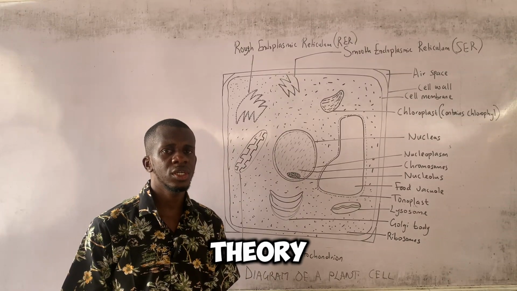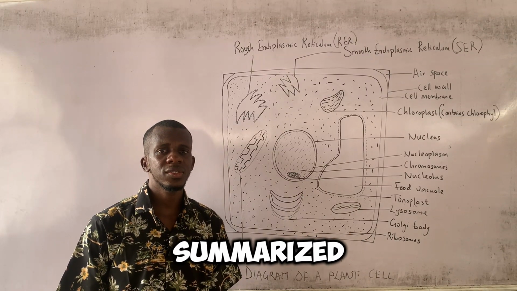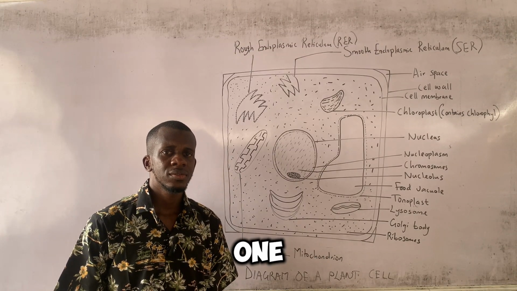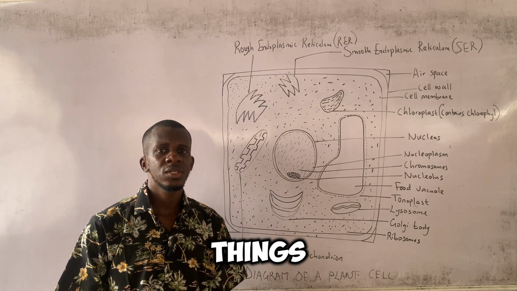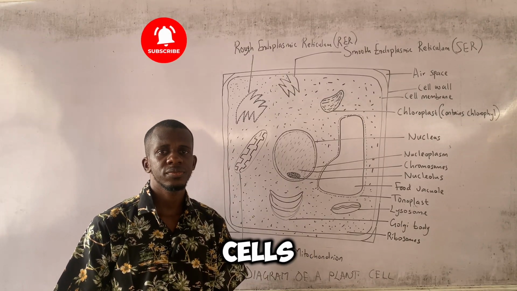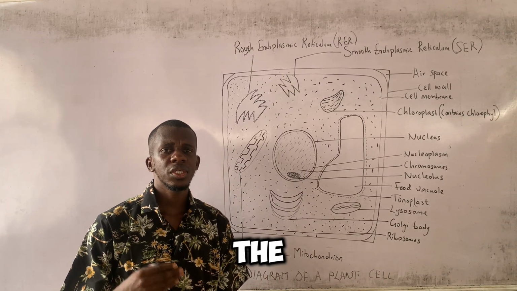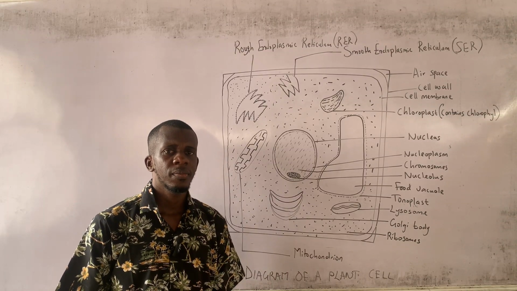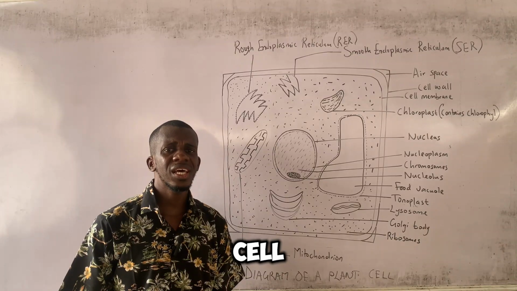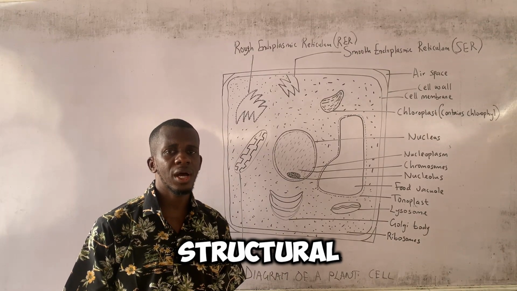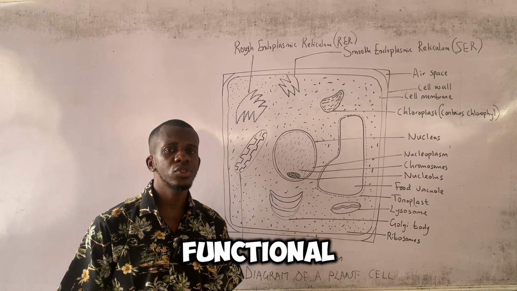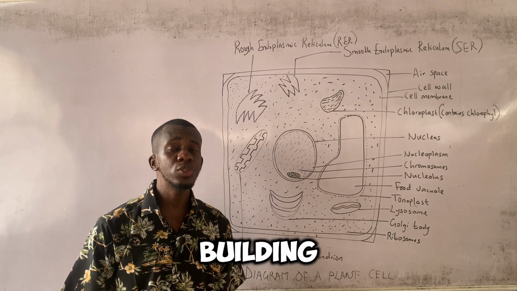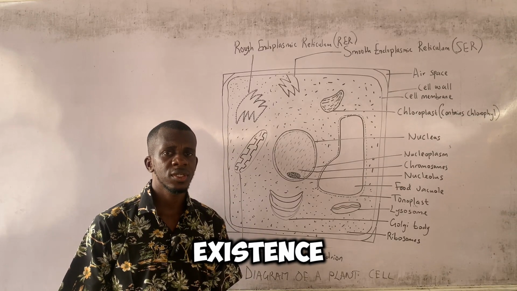Now, the cell theory is simply summarized under three main headings. Number one, all living things consist of cells. Number two, the cell is the basic unit of existence. As a basic unit, the cell is the structural and functional unit of existence. Structural because it is the building block of all existence.